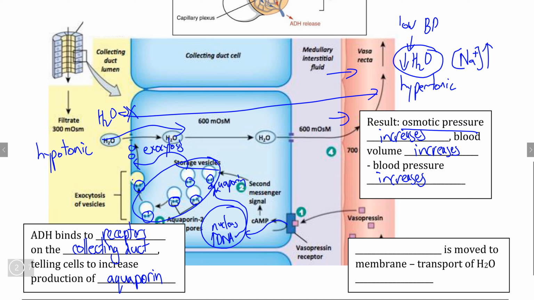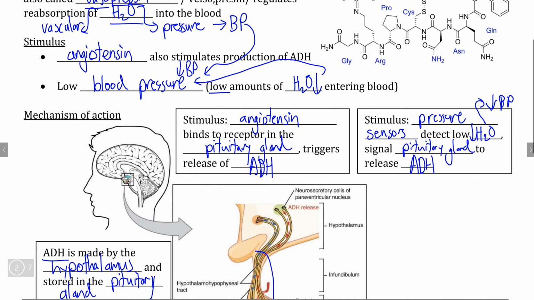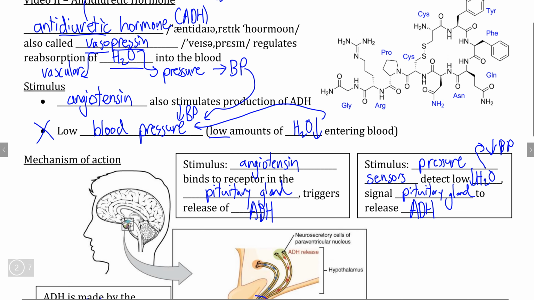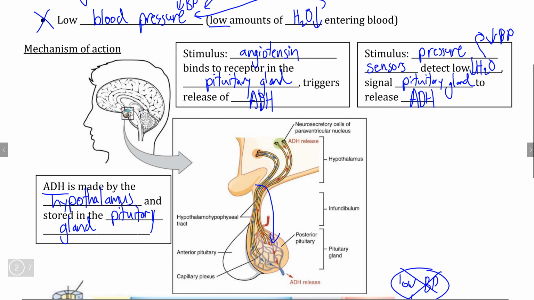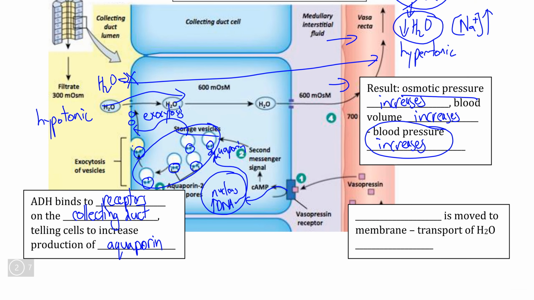And as with the shutoff system in many cases with regulatory hormones, now our stimulus of low blood pressure is no longer present. And because the pressure sensors inside of your arteries detect that we no longer have low blood pressure, this removes one of the stimuli, thereby sending a negative feedback signal to the hypothalamus to shut down ADH production, because we have fixed the issue.